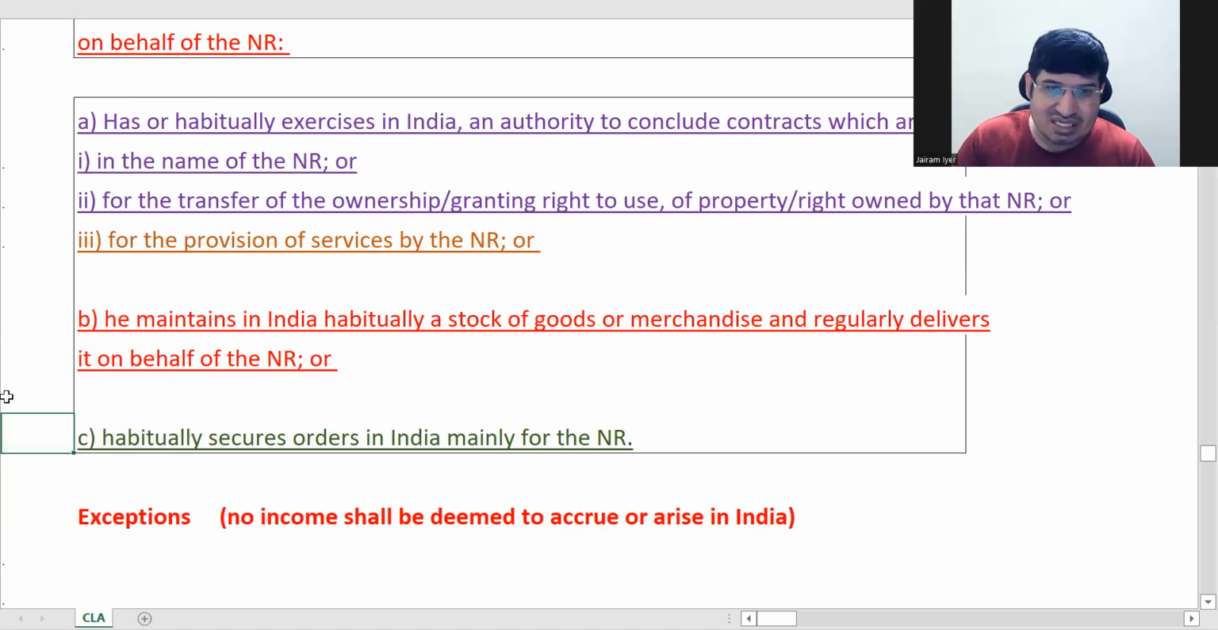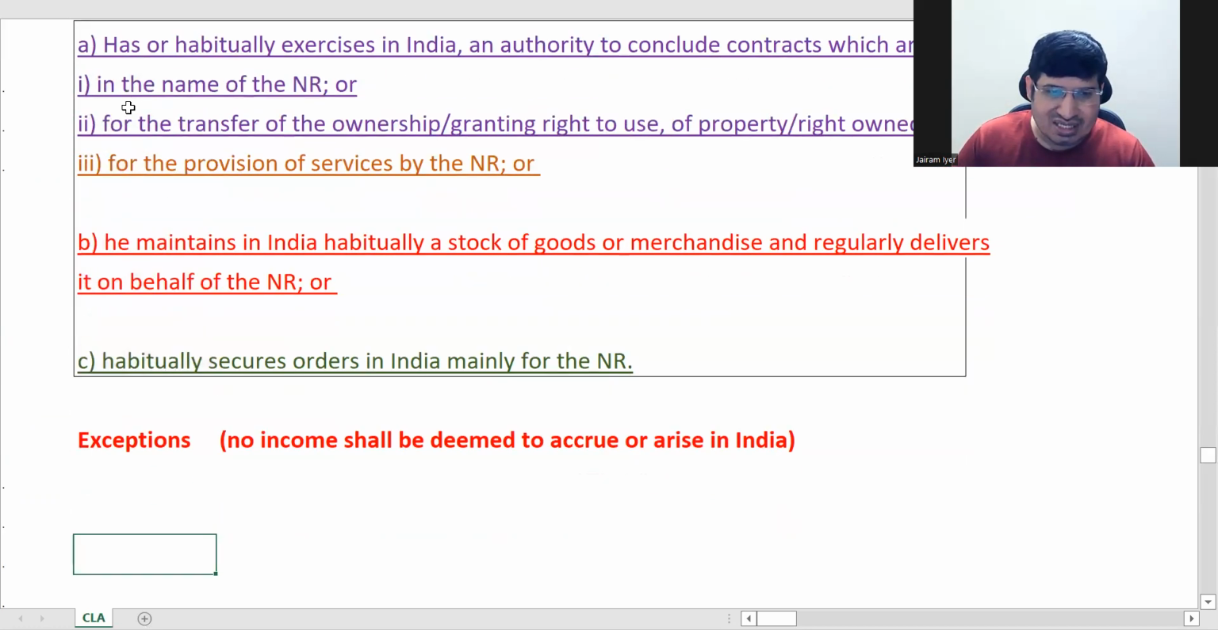Now in these things there is one exception. Okay, a very short exception.